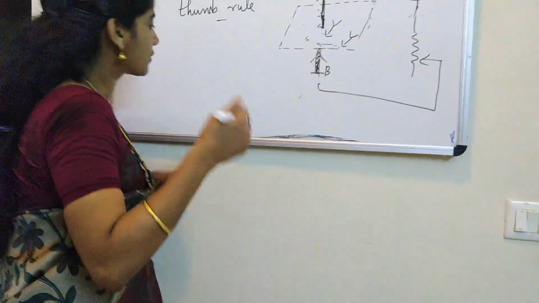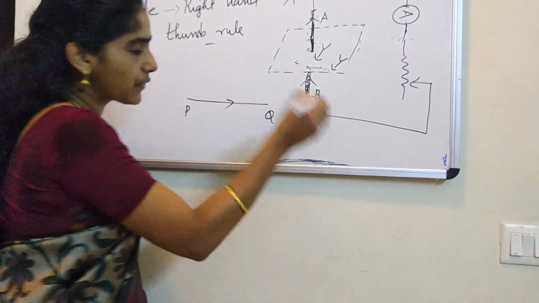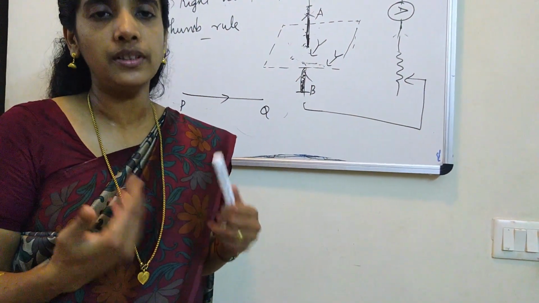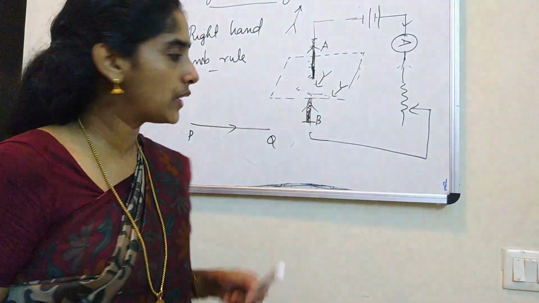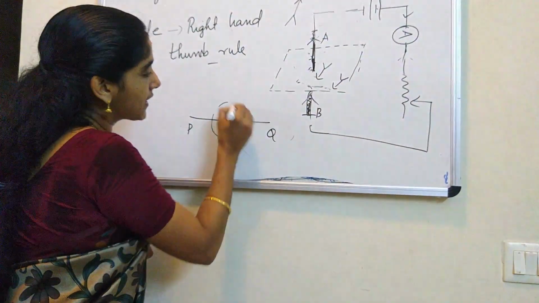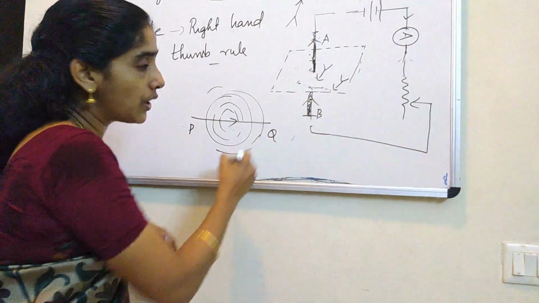Now a question like this may come in the exam. Imagine PQ is a conductor and the current is flowing along PQ. Now you have to draw the magnetic field around the conductor PQ. First of all, identify that this is a straight conductor, so it is clear that the magnetic field lines are circular. So the nature of the field you got. Now what is left? You have to give the direction.